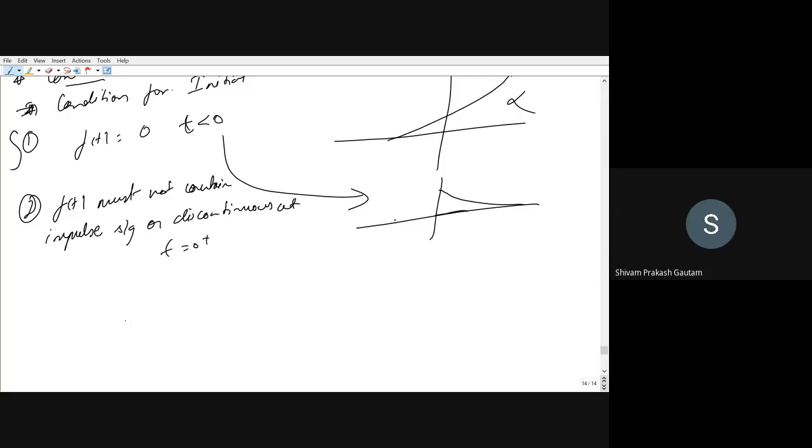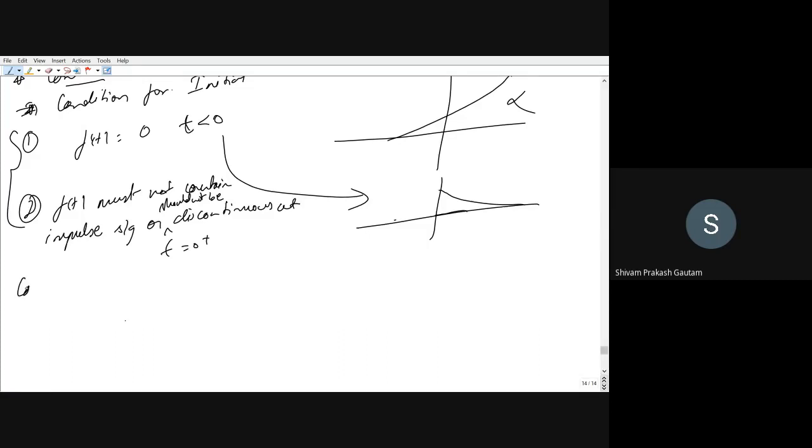So these are the two conditions. First, f of t should be equal to 0 for t less than 0. Second, it should not contain any impulse, or be discontinuous at t equal to 0.